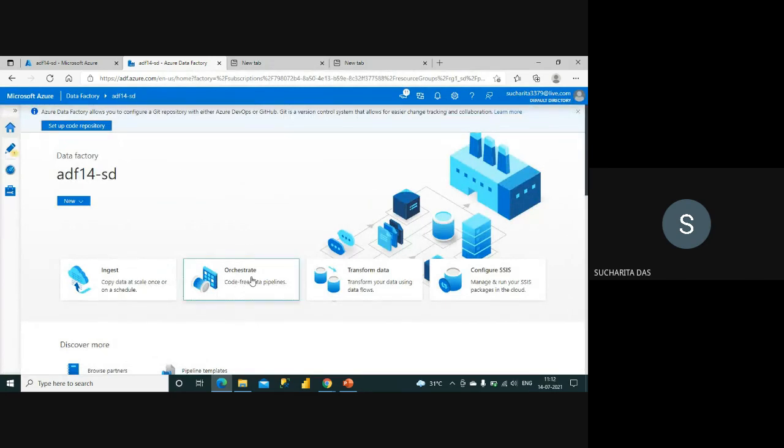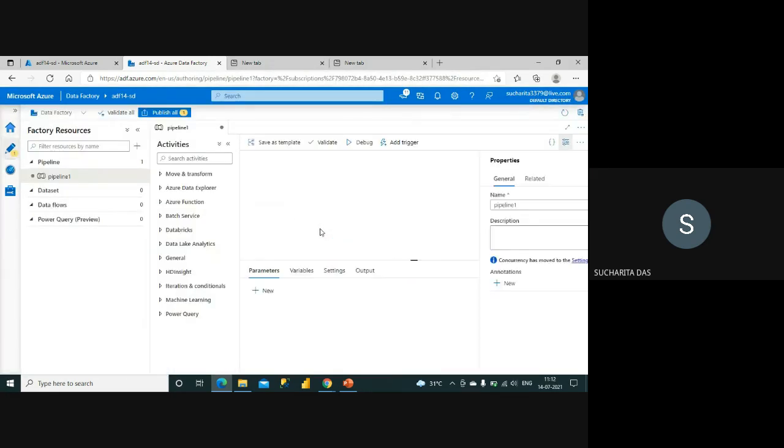Okay, then if I go here, whenever you are going here, it is actually putting you in the author tab where you can create your pipeline. So you can see that one new pipeline is created for you and you can start working. And this is the list of activities that are present. As I told you, there are many types of activities, so you can just select anything from here.